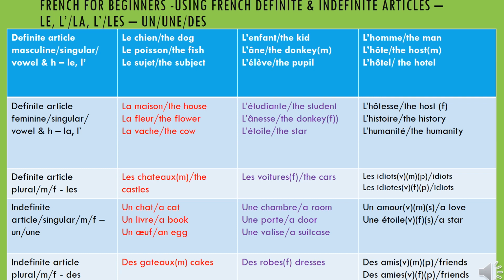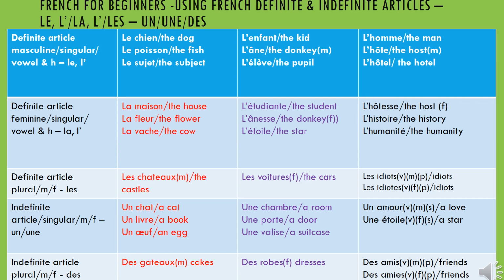Now let's get to the fourth line. So here we have now arrived at the indefinite article. So singular, male, female. The indefinite article, if you remember, is un or une. So un was the indefinite article, singular, masculine. So here you have un chat. Repeat after me, un chat means a cat. Un livre means a book. Un œuf means an egg.